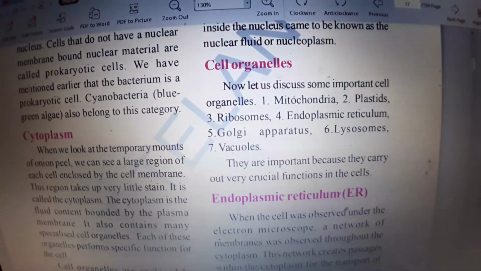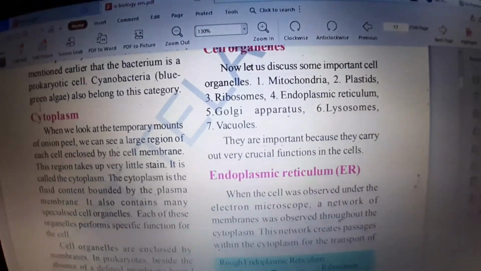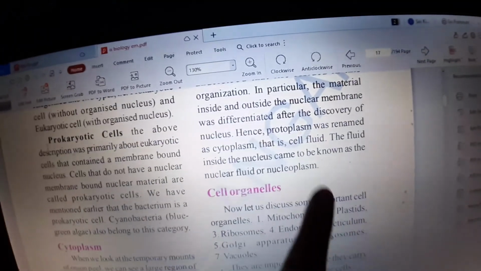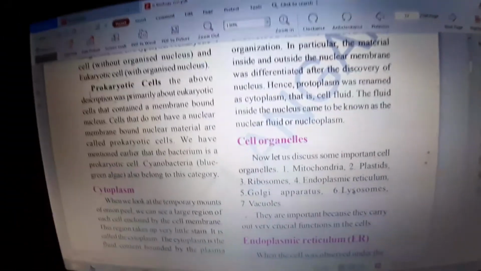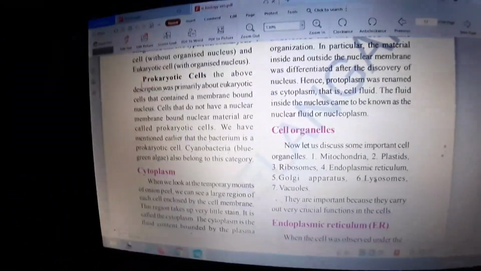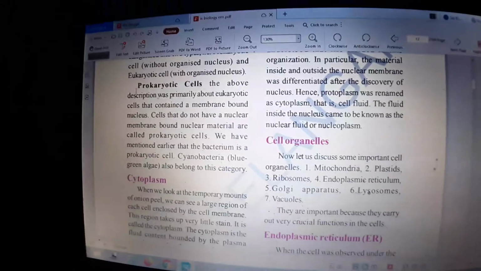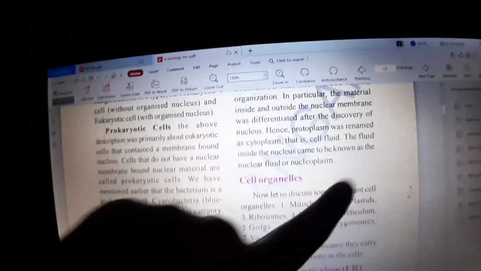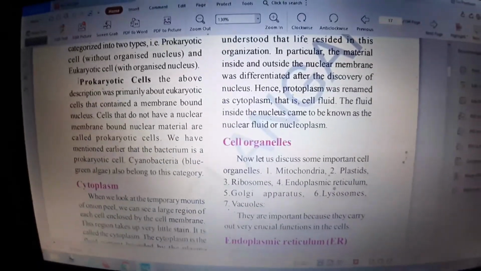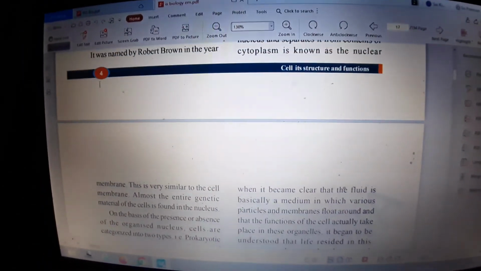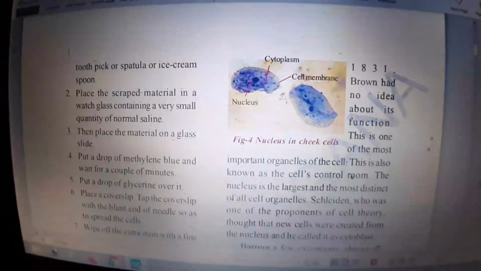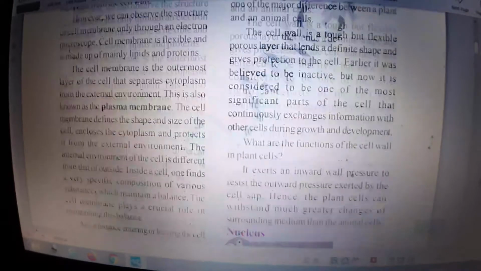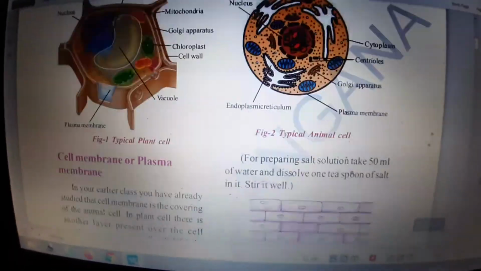Observe and learn until here. You should read the textbook. That is the assignment or homework for you. Read the whole textbook until nucleus. Cell organelles I will explain in the next class. I want you all to read and learn the diagrams that are given in your textbook. Go through all the activities also.